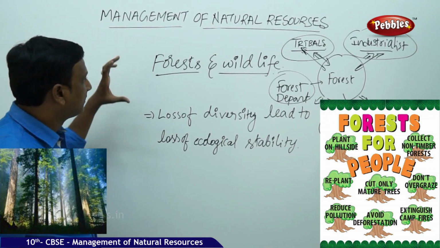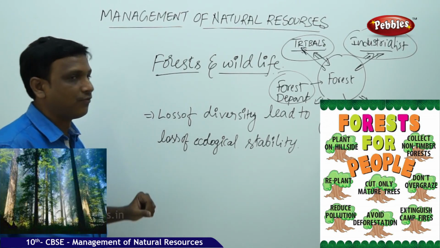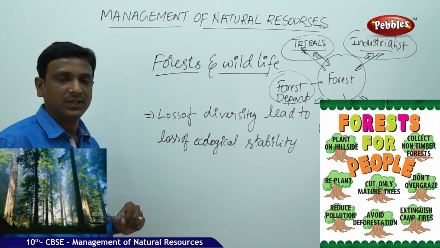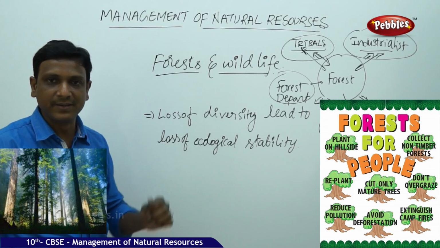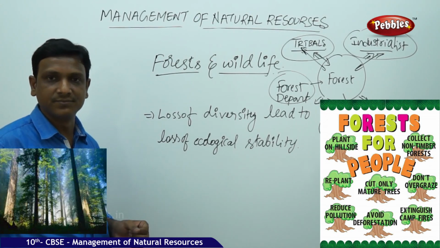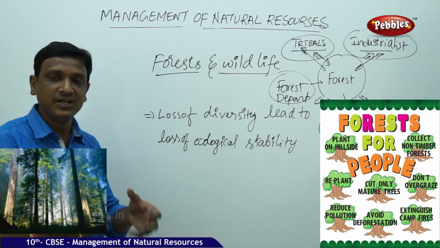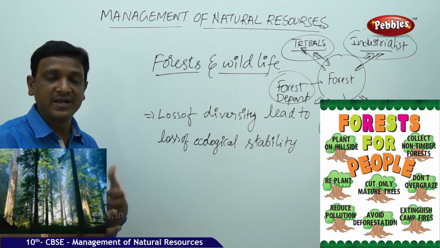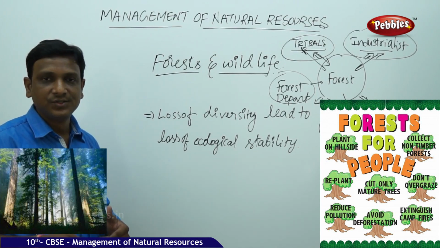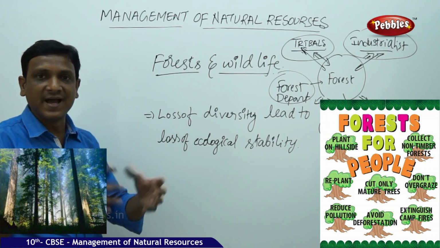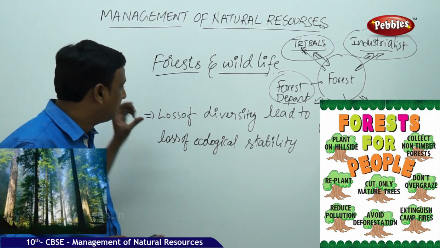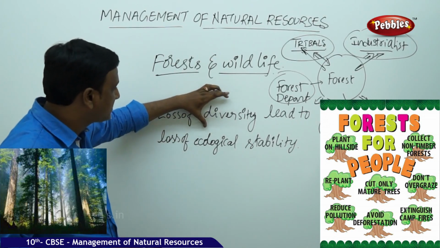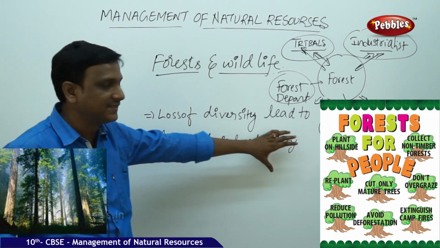So what is the necessity of conserving the forest and wildlife? So forest, it consists of so many plants. Forest is not just a collection of plants and animals. It includes so many organisms, and all these organisms live together, interacting and depending on each other. So it creates a diversity, various species living together. So this diversity is a symbol of ecological stability.